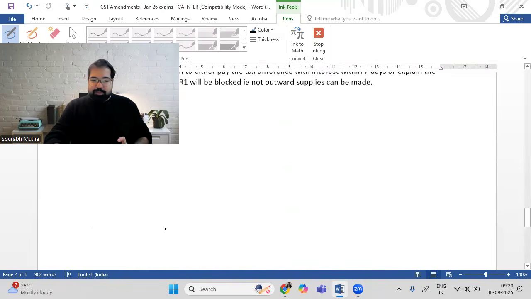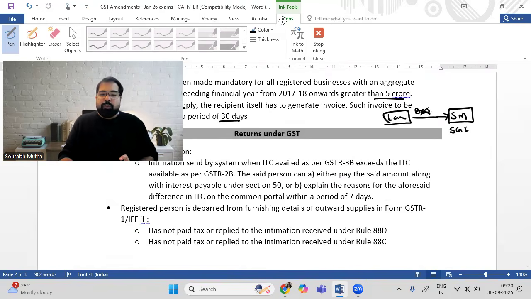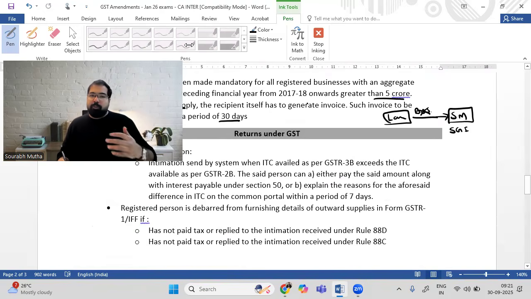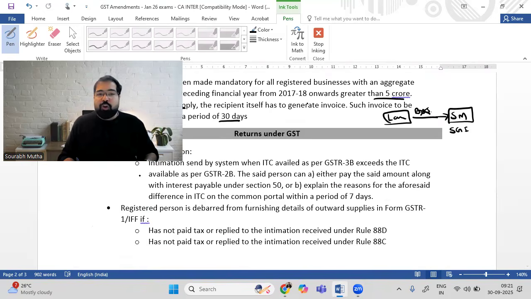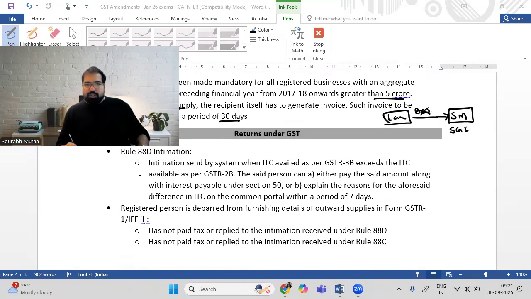The last two chapters, last one chapter, and then we'll go to charge of GST as well. Returns. Whatever happens in your GST life, you have to tell the government by filing returns like return of outward supply GSTR1, the proper big return GSTR3B, composition scheme suppliers have to file GSTR4, etc. and so forth. You have to file the GSTR returns on the common portal, on the GST portal. Now, let's talk about some mismatches.